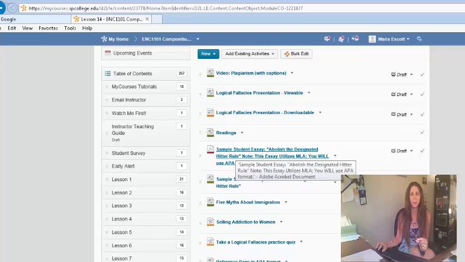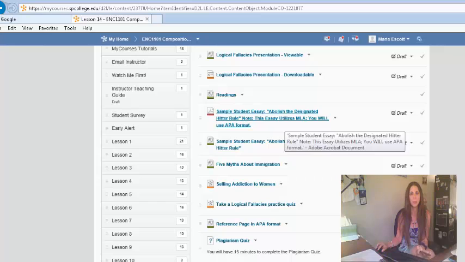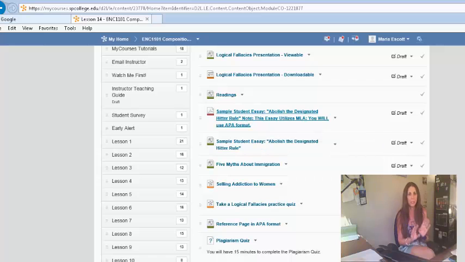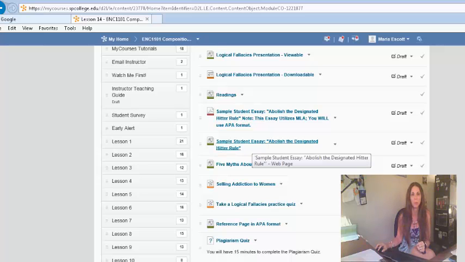This is good to look at. However, please note that this essay was written in MLA format, and you're going to use APA. So while the structure of the essay is good, the in-text citation and your references page will be slightly different because you're using APA, not MLA. But it's still a good thing to look at because it gives you an idea of what a student research paper should look like.